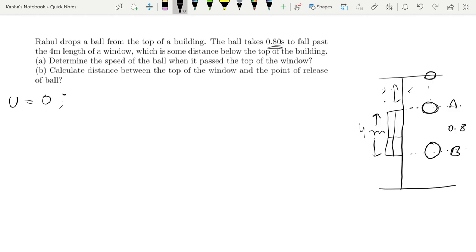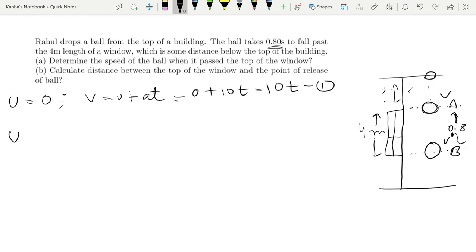So my v is equal to u plus at, which is equal to 0 plus 10t, that is 10 times t. This v is the velocity at the position A. Let us call the velocity at position B as v prime. So we got the velocity at position A. Now to calculate the velocity at position B, you consider the velocity of A as the initial velocity of the ball, because we are given the time 0.8 seconds between these two.